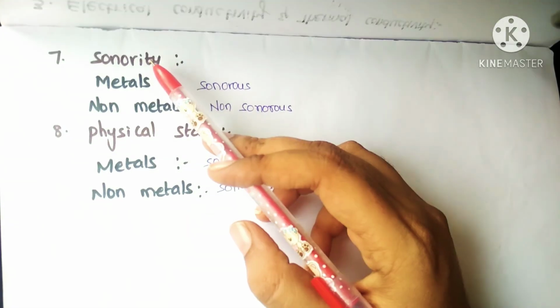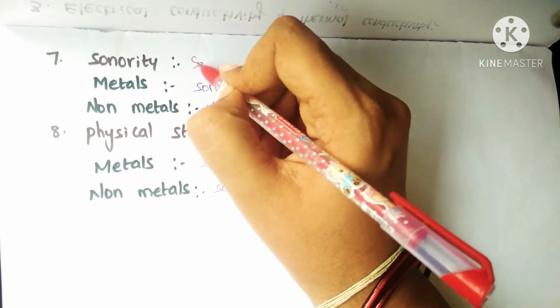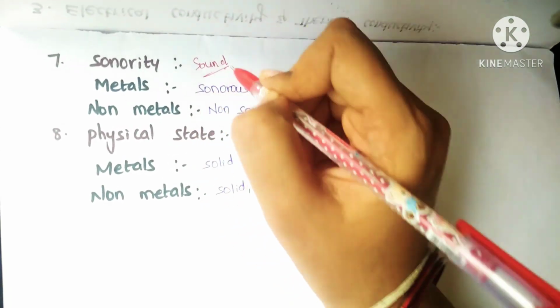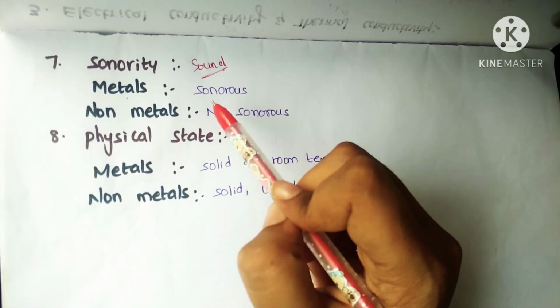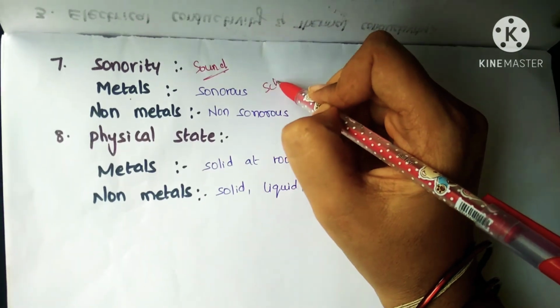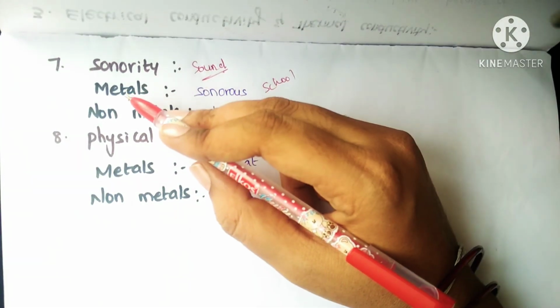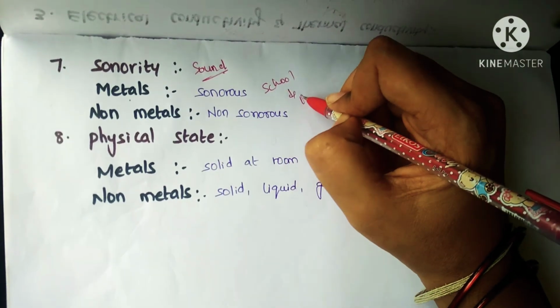Next, coming to another property, sonority. Sonority is nothing but producing sound. So metals, obviously, have sonorous property. Why? Because for example, if you take our school bells, they are made up of metals only, or temple bells. If we hit them, they can produce a big sound, right?